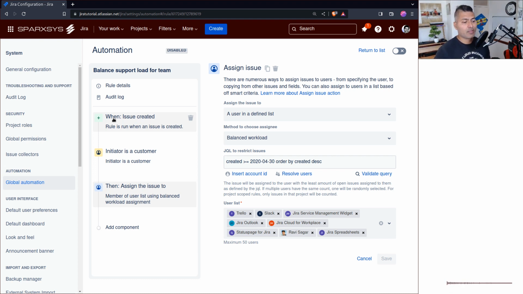I'm sure there are ways to do it. I think a component might work, or maybe some other field. If that particular field value is something like Java, then this rule will apply. You can of course add a condition here, like an if-else condition.